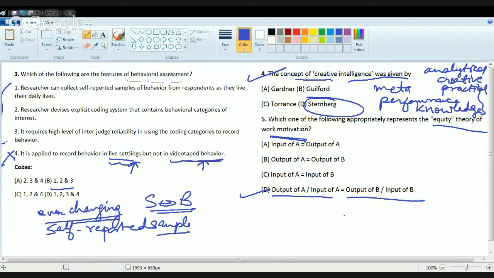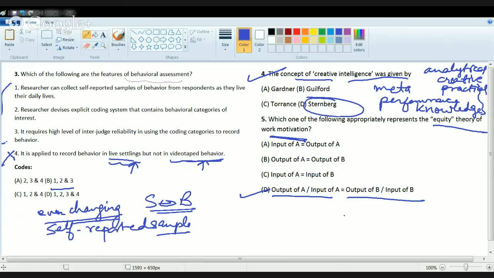Input can be in the form of time, loyalty, hard work, ability to do things, your tolerance, your level of personal sacrifices, determination, and so on. What would be the outcomes? Outcome can be salary, your job promotions, then your reputation, responsibility, your goodwill, thanks, praise, or any other benefit or bonus that you are getting. So you have the inputs and the outputs.